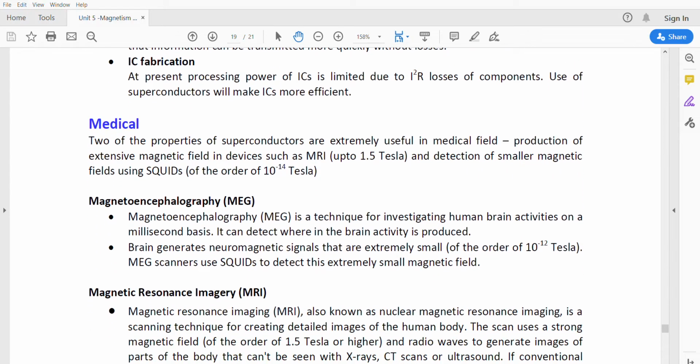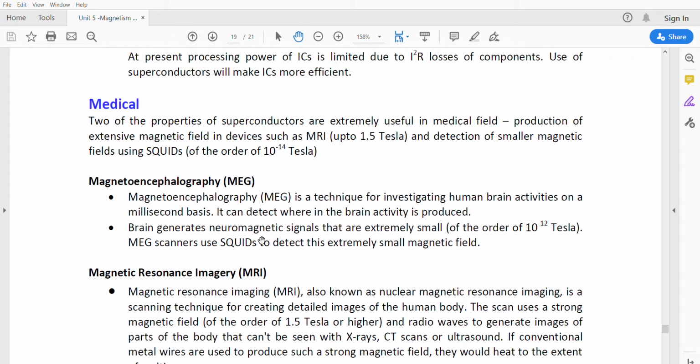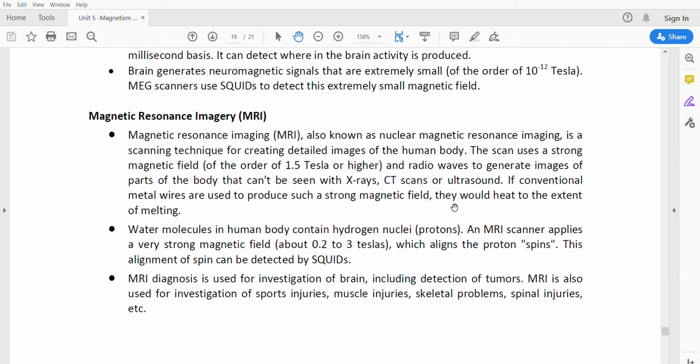And next, the medical field, as we already saw when we completed the MEG scan. The MEG scan is a technique used to understand brain signals. These MEG scanners use SQUIDs, which can identify extremely small magnetic fields, up to 10 power minus 12 Tesla. And the MRI scan will detect every part of the human body, as every part generates a small magnetic flux that is identified by the MRI device. Water molecules in the human body contain hydrogen nuclei, which produce the magnetic flux.